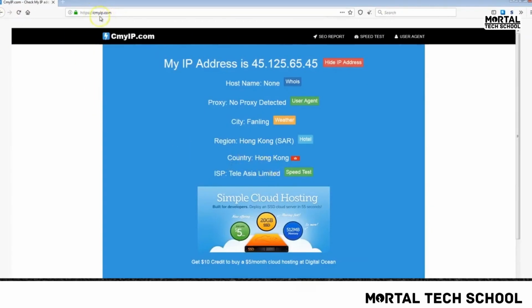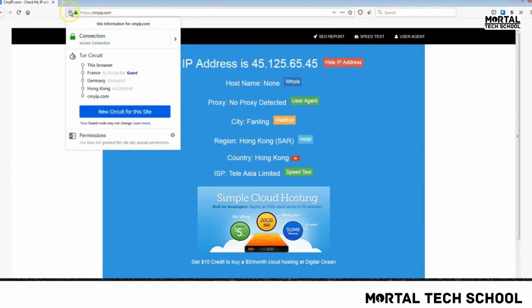Even to reach this site, what Tor does is give me a proxy chain. A proxy chain is where it creates multiple hops to hide my identity, and before I reach cmyip.com, I am using 3 different IP addresses: one in France, one in Germany, and one in Hong Kong. So if I do something here and someone tries to trace my steps back to my actual IP address, law enforcement agencies or a forensic investigator would have to go through these IP addresses before they come back to me.